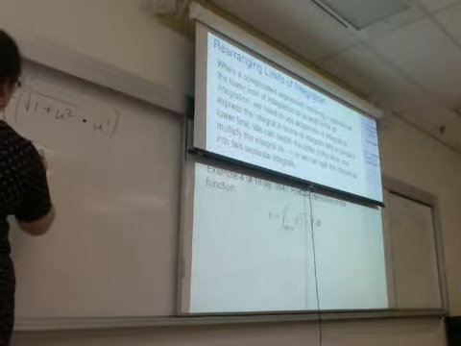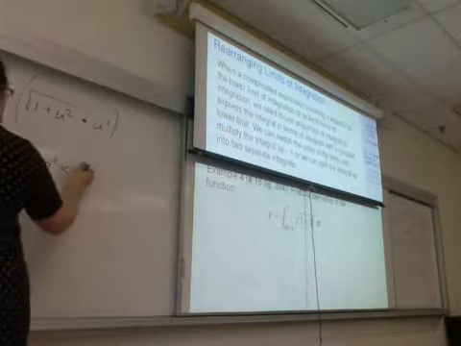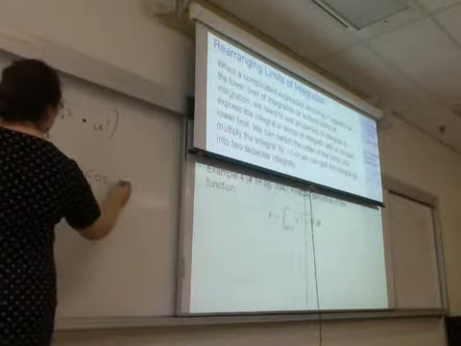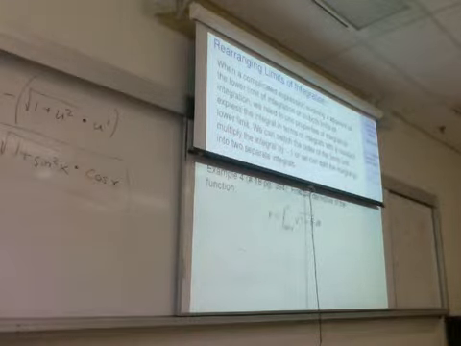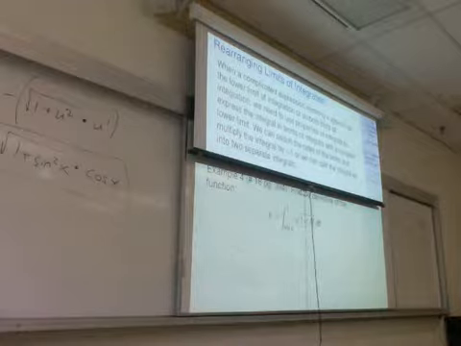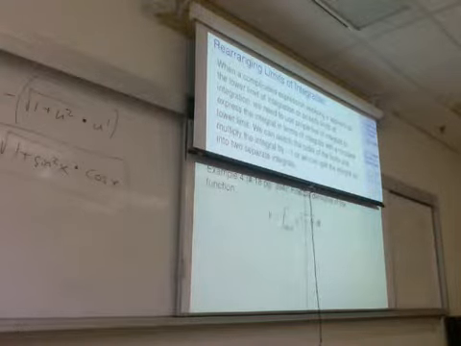Now u here was sine x, so u squared will become sine squared x. Because u is sine x, u prime is cos x. So the derivative is negative square root of 1 plus sine squared x times cos x. Any questions about this example?